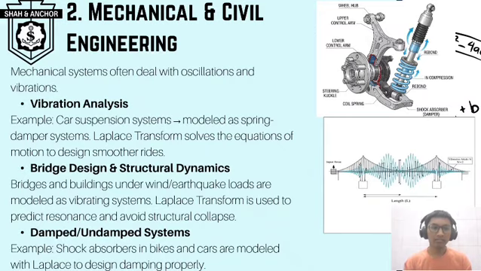The third is damped and undamped systems. For example, shock absorbers in bikes and cars are modeled with Laplace to design the damping properly. So the above diagram shows the car suspension system with spring damper model.